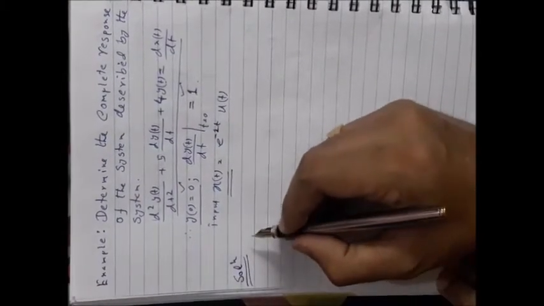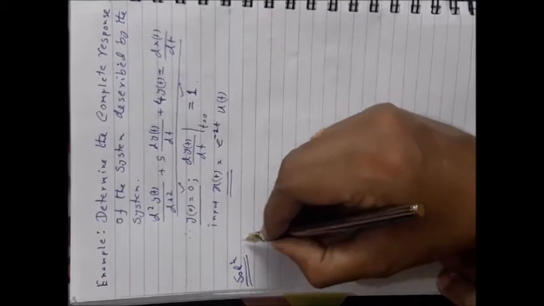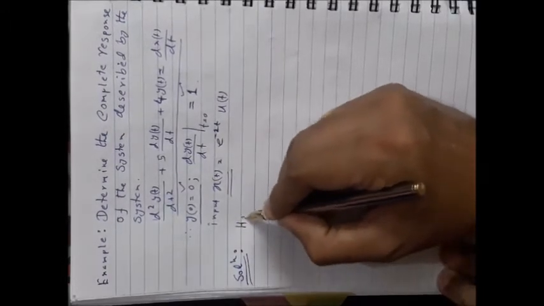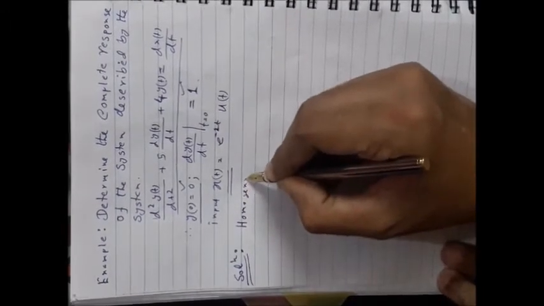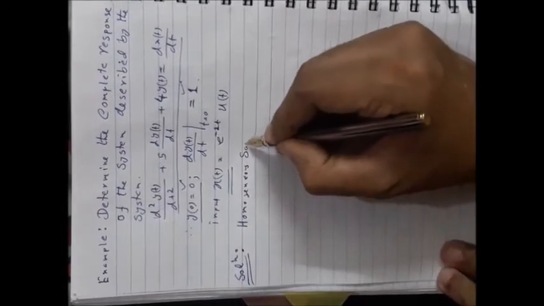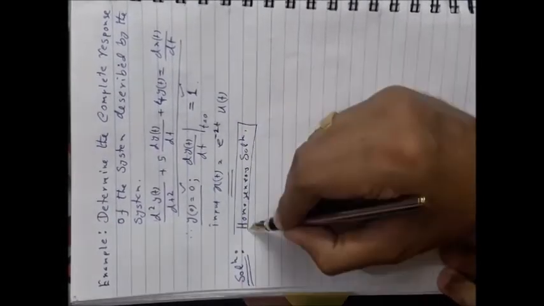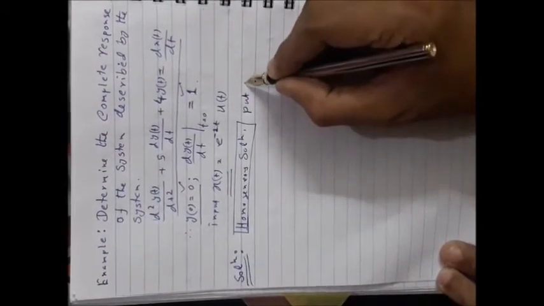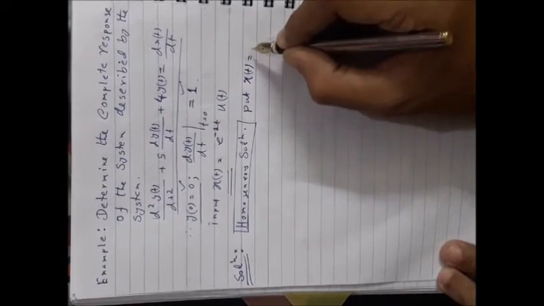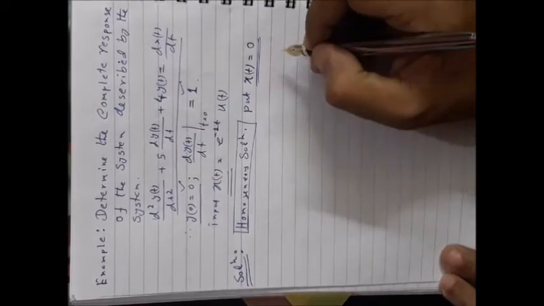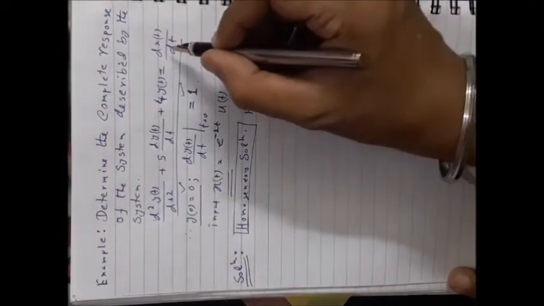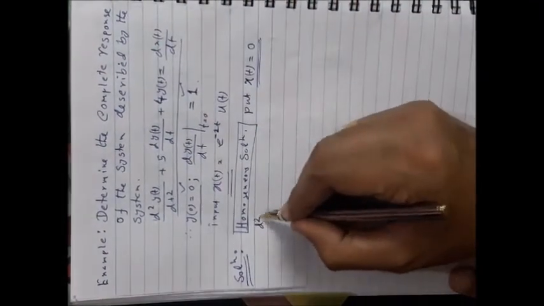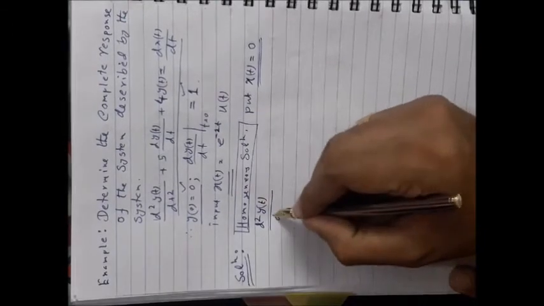First, let me consider how you can find the homogeneous solution. You have already understood that in order to obtain the homogeneous solution, you first have to put x(t) equal to 0. That means a zero excitation system. If you put x(t) equal to 0 here, your system becomes this.